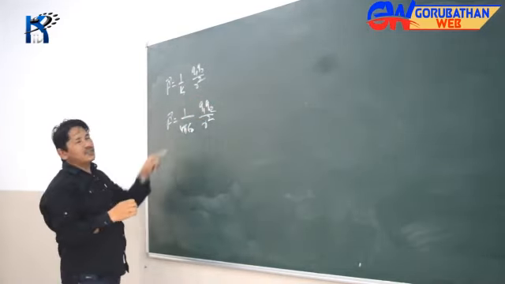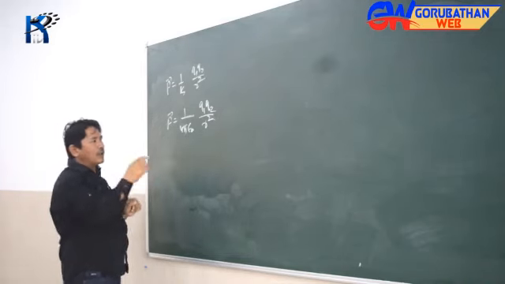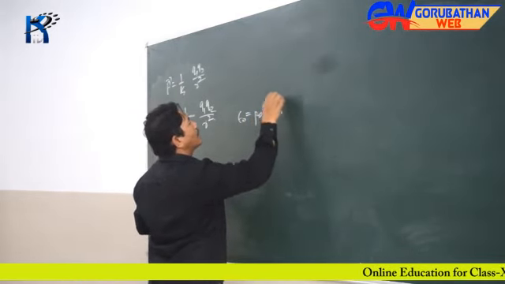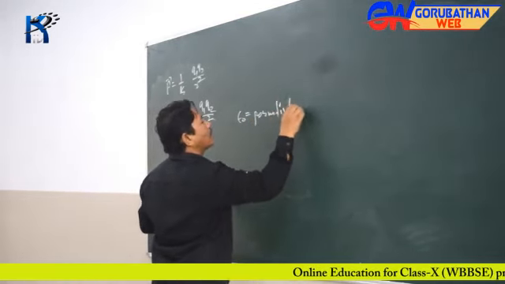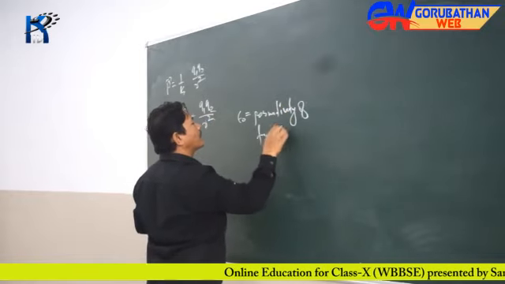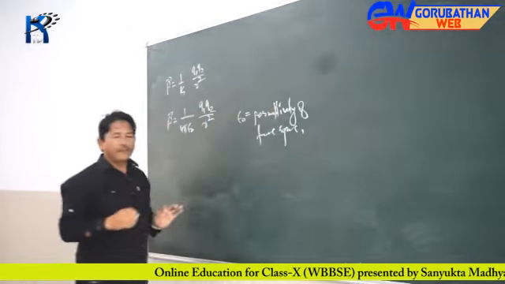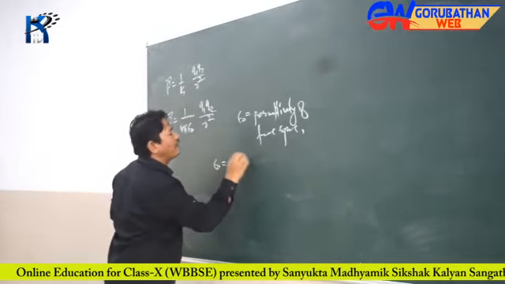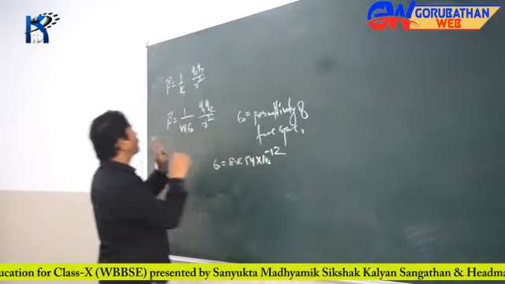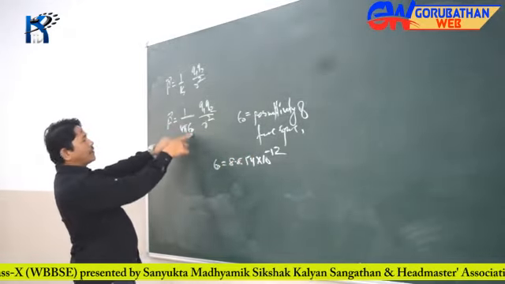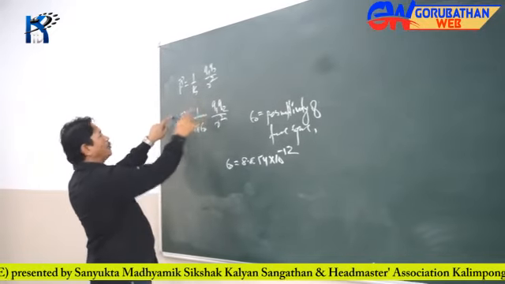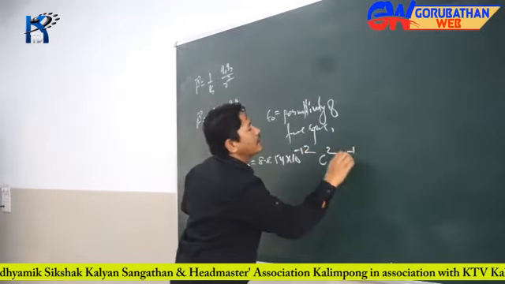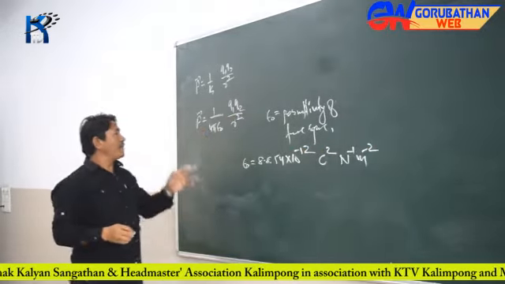So this 1 by K takes the form of 1 by 4 pi epsilon naught, where this epsilon naught is called the permittivity of free space. The value of epsilon naught comes out to be 8.854 into 10 to the power minus 12. Its unit, from epsilon naught equal to Q1, Q2 divided by F R square, is Coulomb square per Newton per meter square.